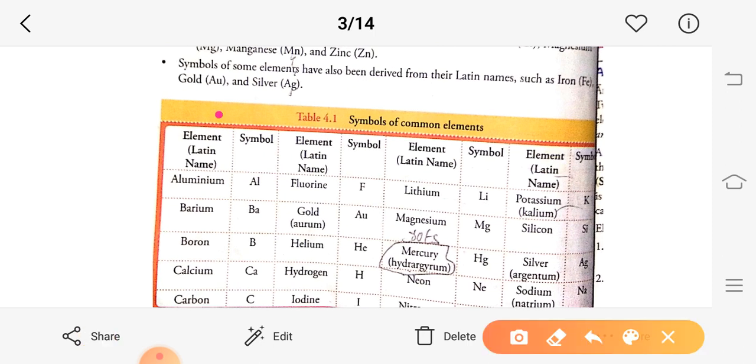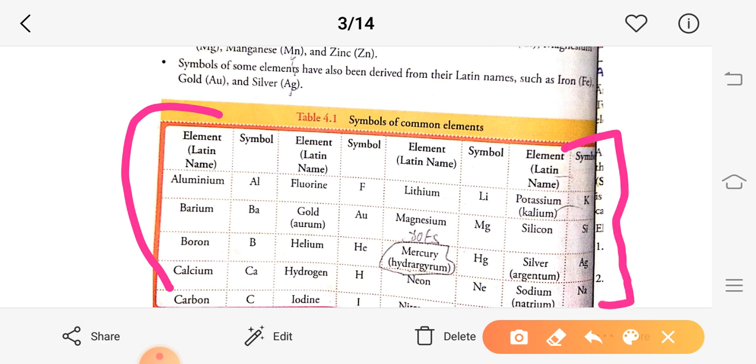So this table is given here. You can see this table of the various chemical elements and their symbols, like aluminium is represented by Al, barium is represented by Ba, boron is represented by B, calcium is represented by Ca. So here the names of the chemicals are given, while on this side their chemical symbols are given. So what you have to do?